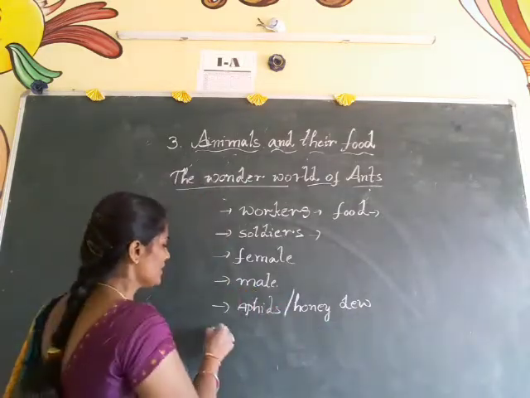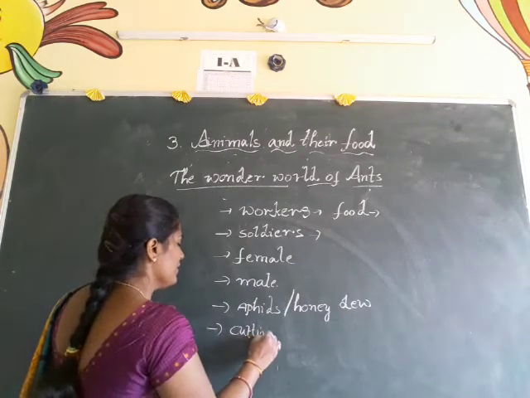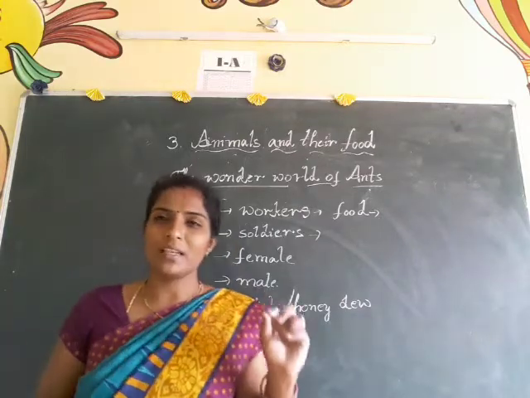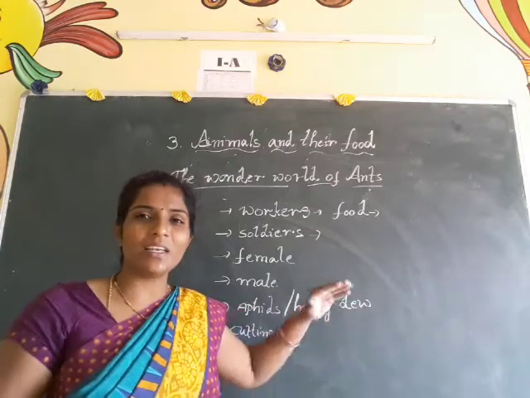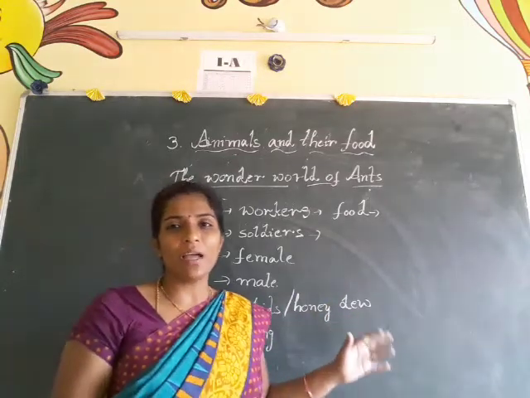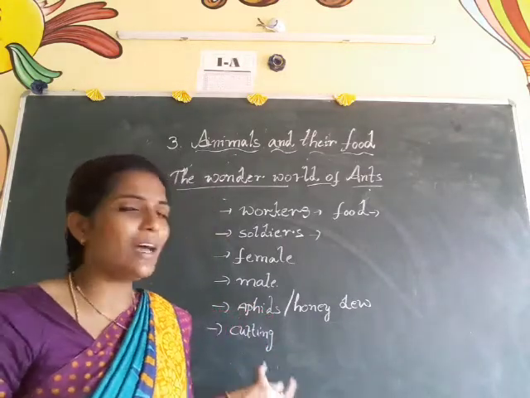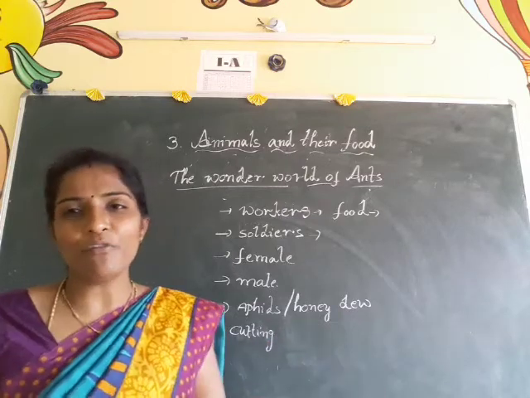And these ants also cut very small leaves into small pieces. After that they arrange a bed-like structure in their ant hill, and automatically one type of fungus will grow. Sometimes these ants will eat that type of food also.